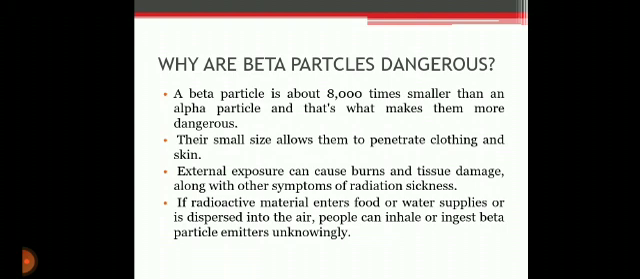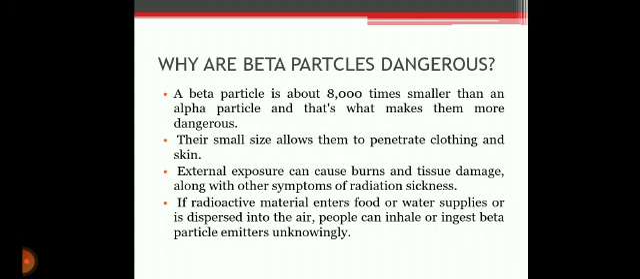The next is, why are beta particles dangerous? Beta particles are electrons that move very quickly, with a lot of energy. Beta particles travel several feet when emitted from a radioactive source, but they are blocked by most solid objects. A beta particle is about 8,000 times smaller than an alpha particle, and that is what makes them more dangerous. Their small size allows them to penetrate clothing and skin.